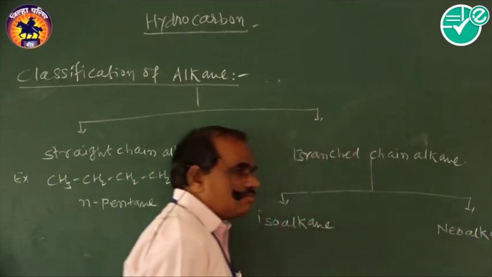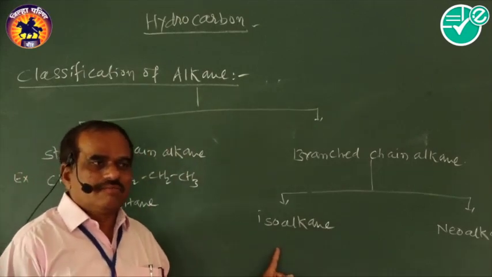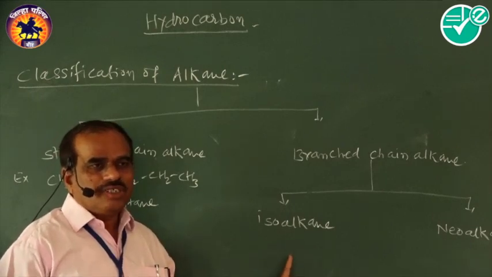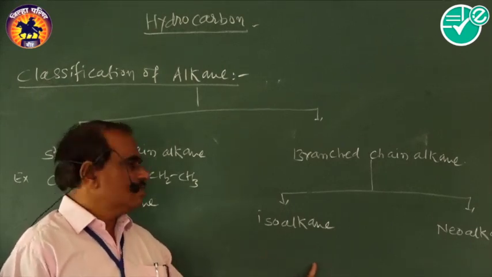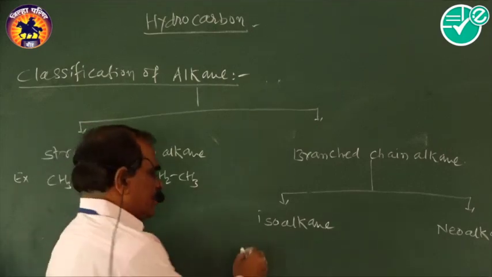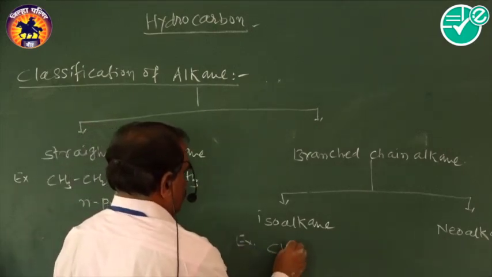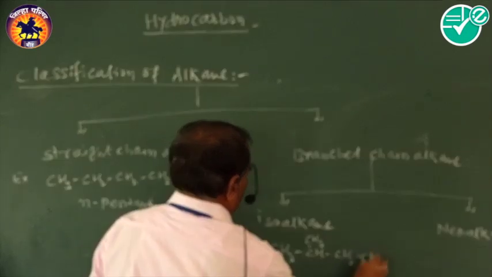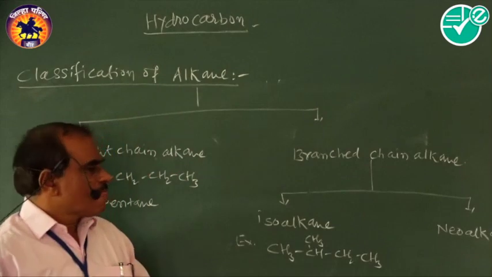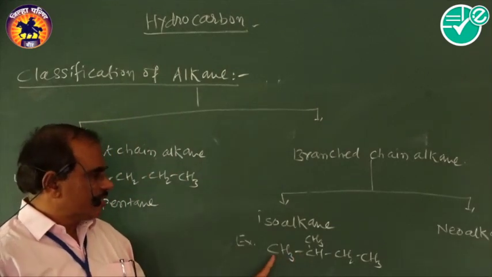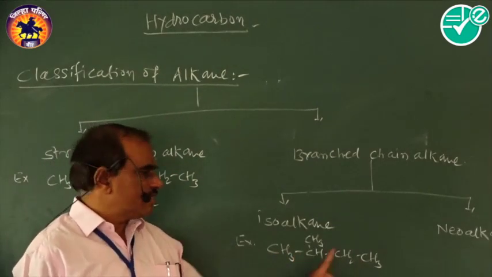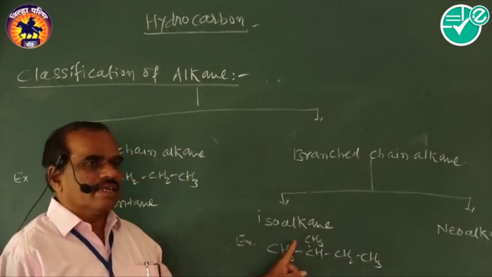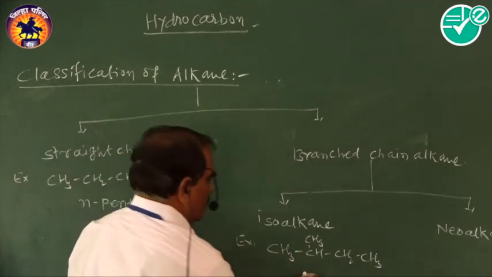In case of isoalkanes, one methyl group is attached to the second carbon atom of the normal chain. They are called isoalkanes. The example is CH3, CH, CH3, CH2, CH3. That is isopentane. In this case, first, second, third and fourth, the second carbon atom is attached with a methyl group. Therefore, it is called an isoalkane, and the name of this alkane is isopentane.